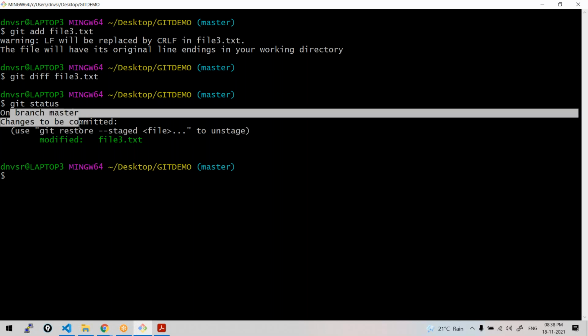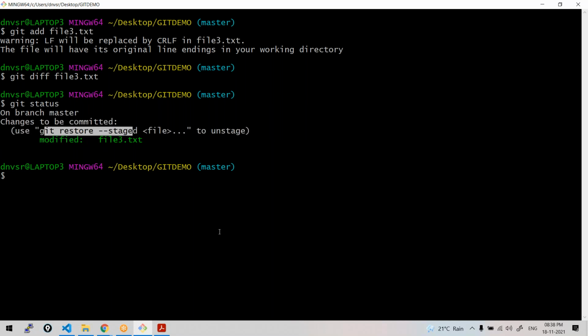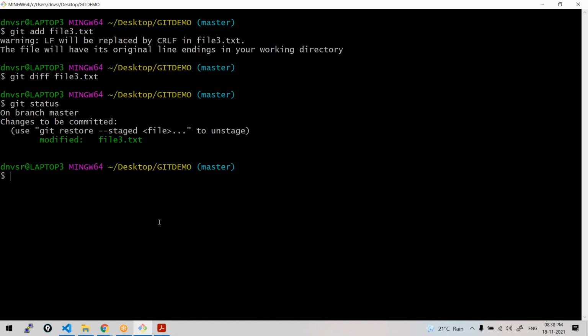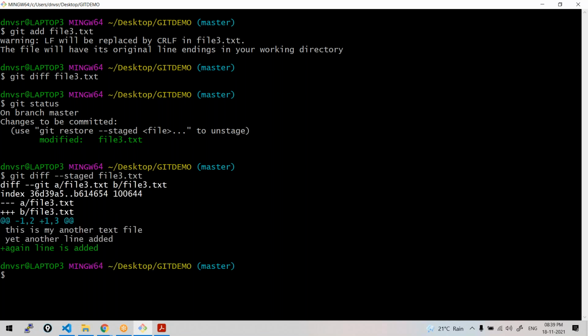Staged changes means these are staged. It is asking me to commit the changes. Commit the changes, it is asking, means staged changes. Correct? So to see the staged changes of the file, git diff --staged file3. See, the same third line is shown under staged. Interesting, isn't it? So that's how you can see any unstaged changes or staged changes of the file.